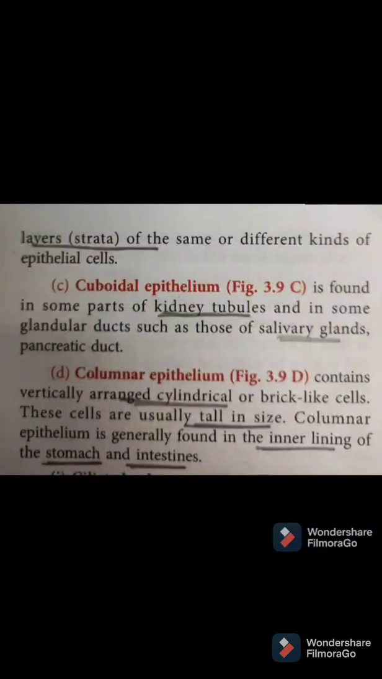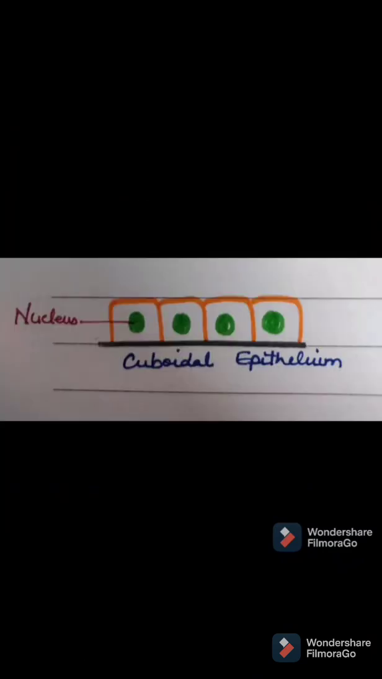Next we have cuboidal epithelium. From its name, it means the cell is of cuboidal shape. That means the length, breadth, and height of the cell will be the same. These are present in the kidney tubules, salivary gland, and the ducts of the pancreas. You can see the picture of cuboidal epithelium. Here the nucleus is round and the cells are cuboidal in shape.